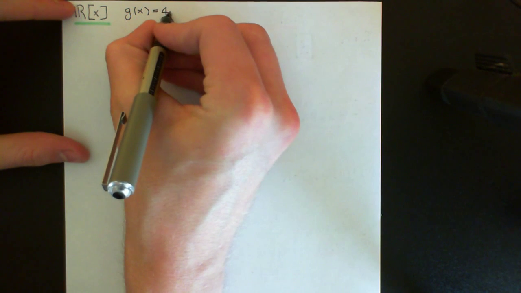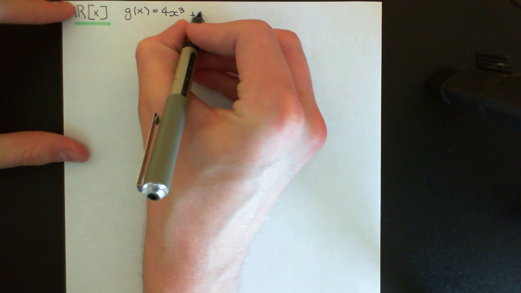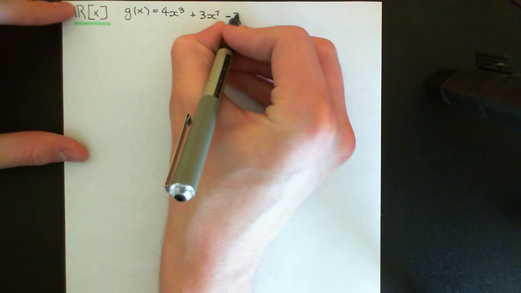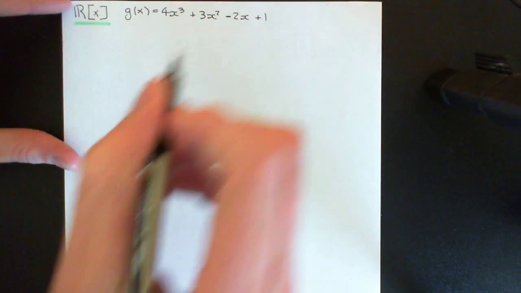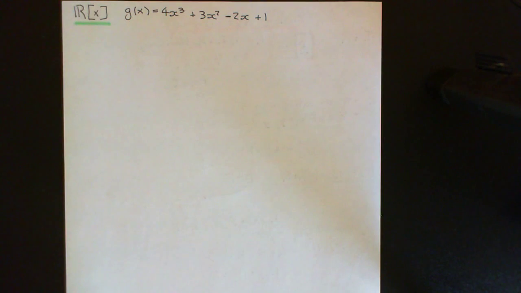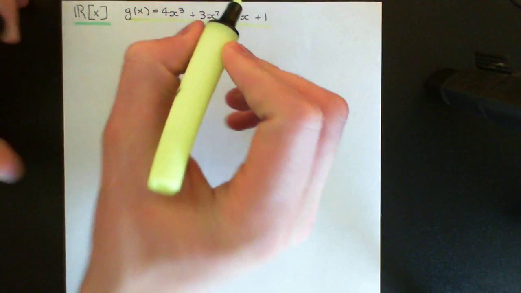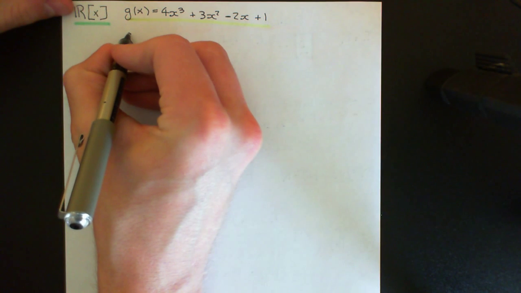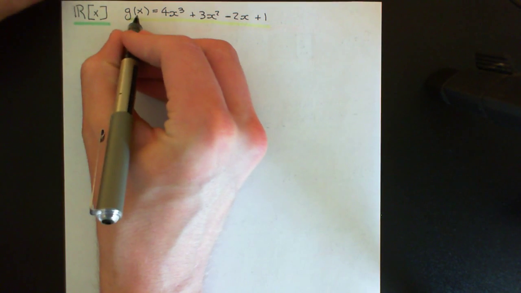Okay, so let's have the cubic 4x cubed, and I'm just making this up, plus, let's say, 3x squared, minus 2x plus 1 there. So here is some polynomial where the coefficients are all in the real numbers, in the field of real numbers. Now, what I want to do then is come up with my polynomial p of x, which I want to attempt to divide this polynomial by.